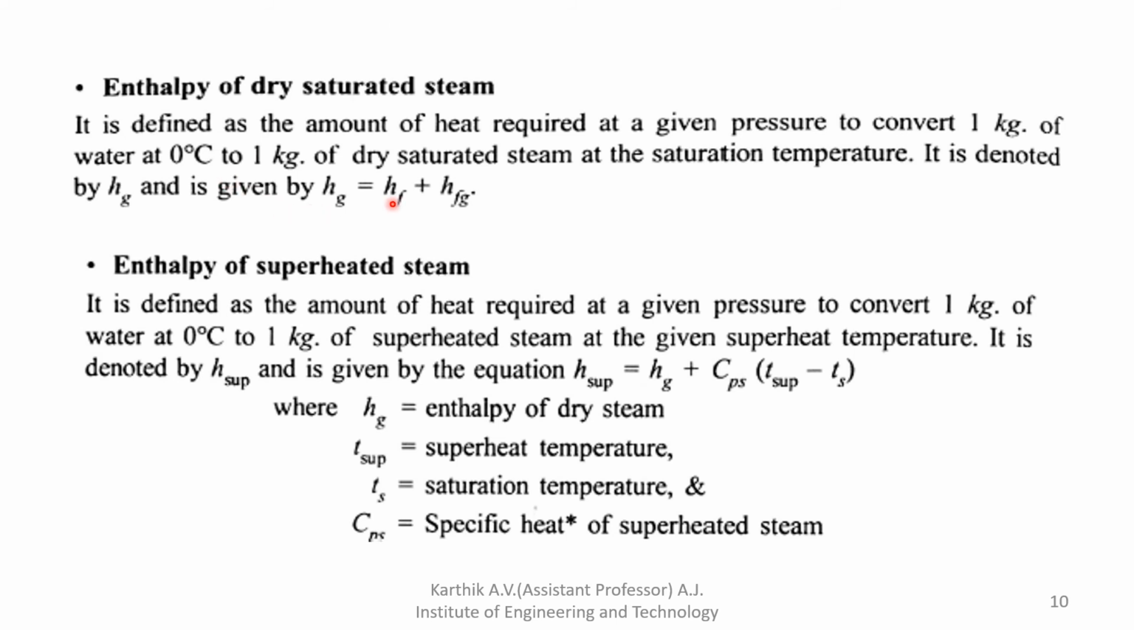HF is the sensible heat, HFG is the latent heat. Both are required. So it is defined as the amount of heat required to convert 1 kg of water at 0 degree Celsius to 1 kg of dry saturated steam.